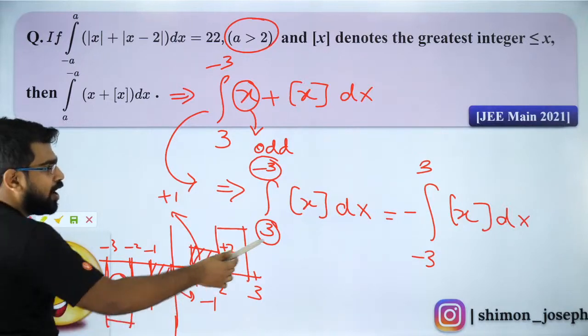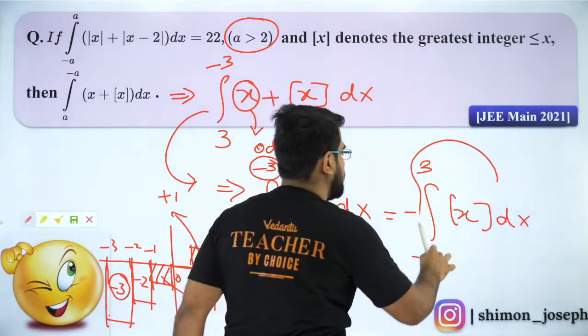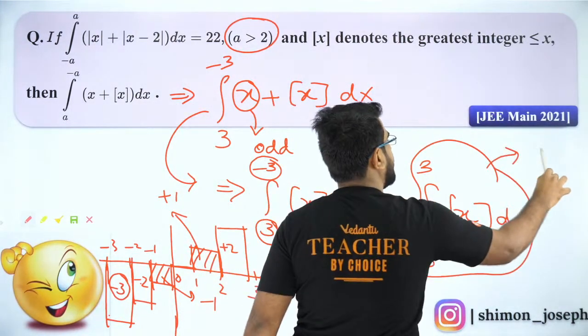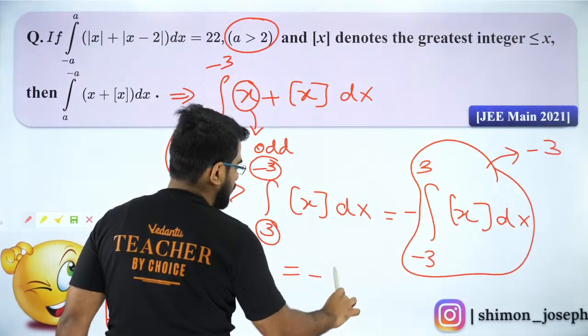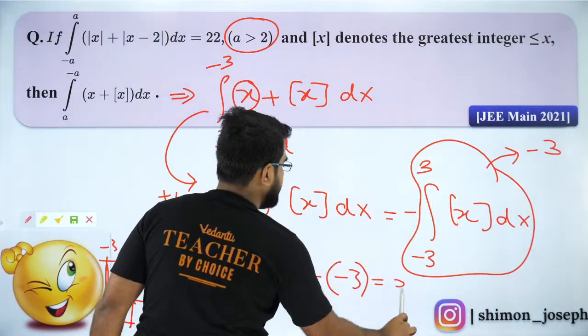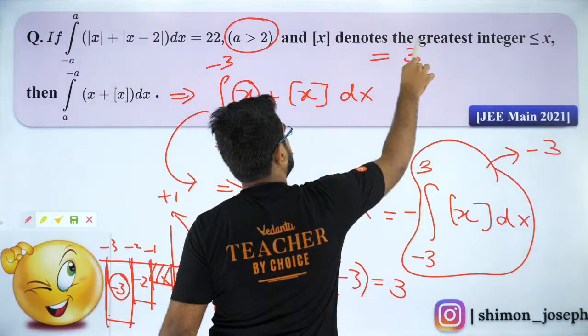So the integral of box x from minus 3 to plus 3 is nothing but minus 3. So the answer is minus of minus 3, which will be equal to 3. So 3 is the answer.